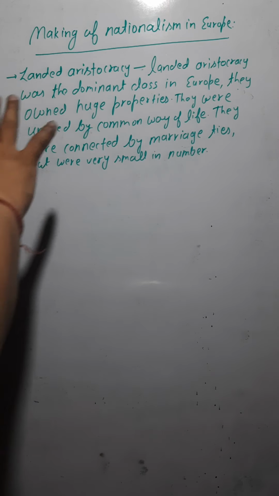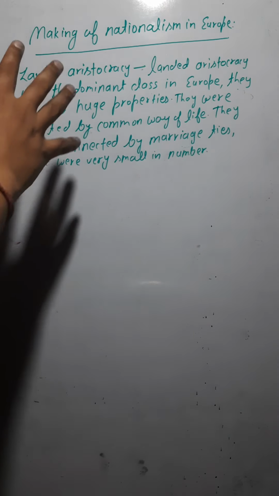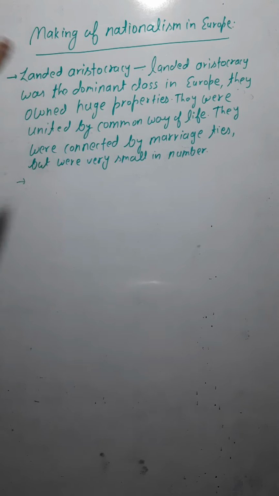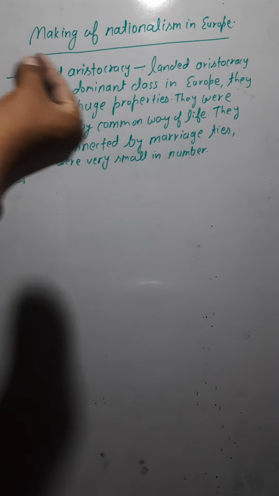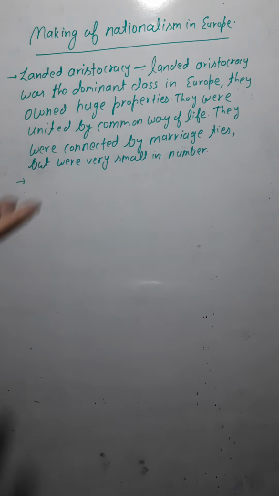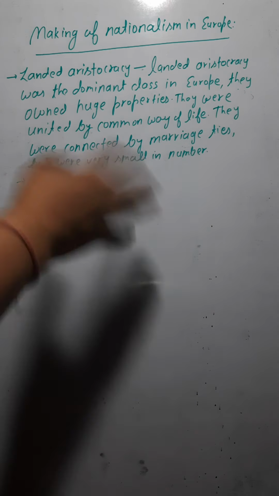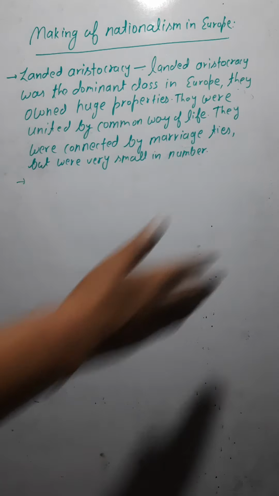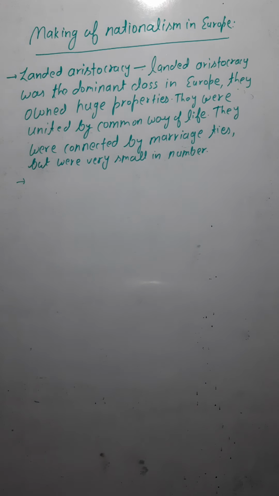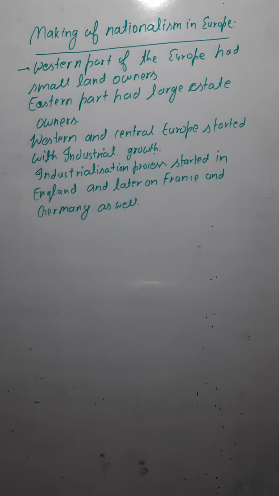They had a common way of life also. All the people in the landed aristocracy class had a common way of life, and they were connected with each other by marriage ties. They got married with each other, and that is how they were connected in entire Europe. So this was a class in Europe, the landed aristocracy. Now let's discuss the next point.